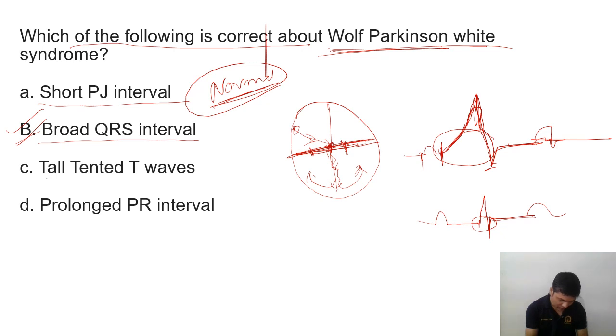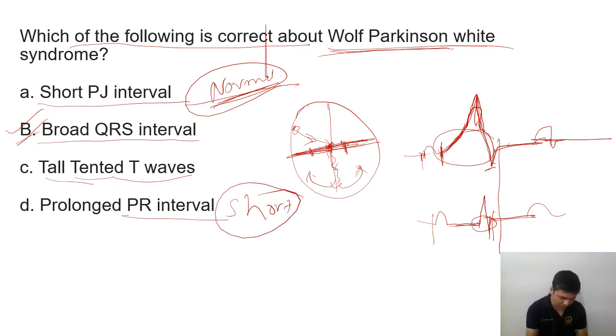So broad QRS. What about the tall tented T waves? No. There is no prolonged PR interval. So this is the PR interval. PR interval as a whole will be the same, because this gap is actually here. So the interval will be the same. So there is no change. So we can say short PR interval here. So PR interval will be short. Short PR interval, normal PJ interval, and broad QRS complex.